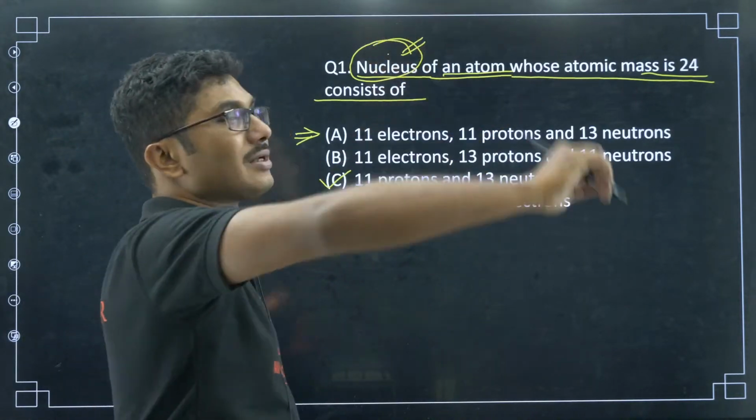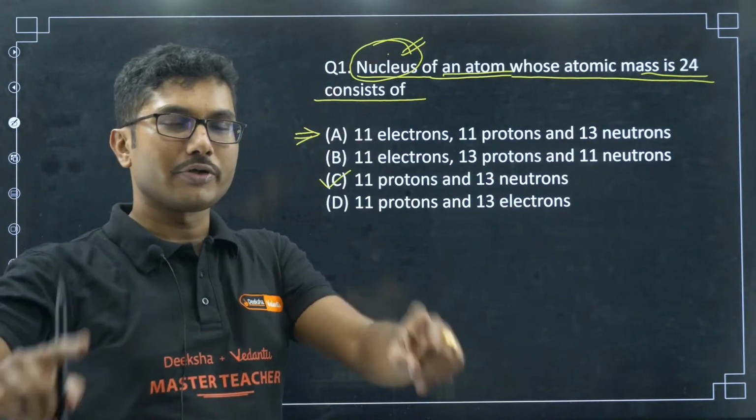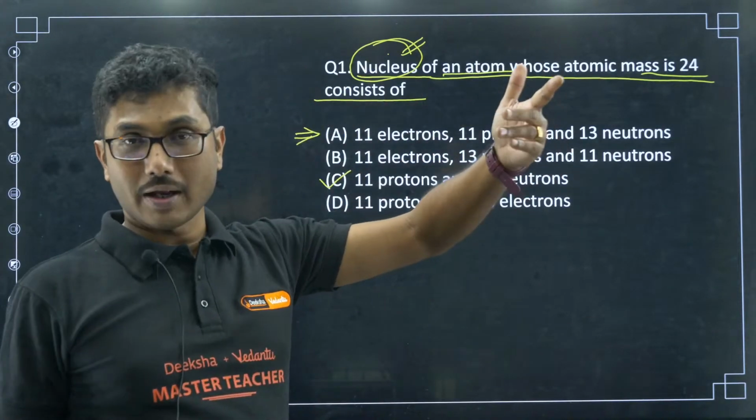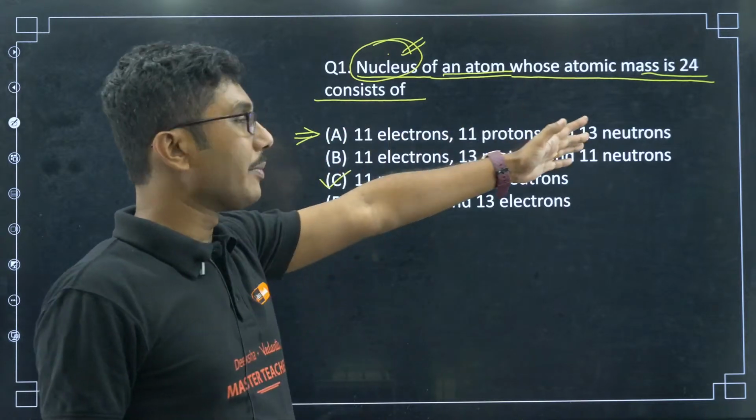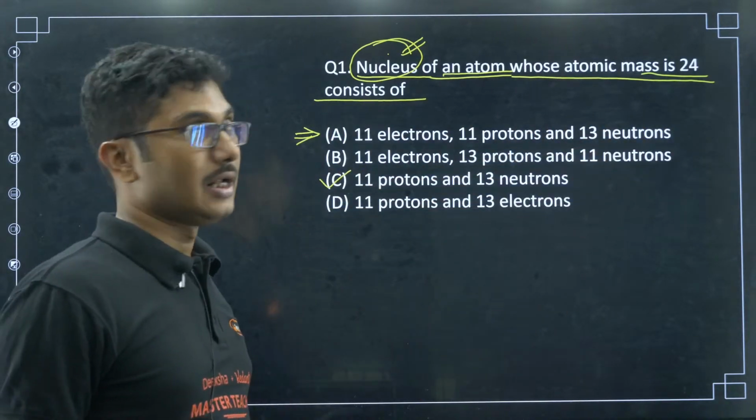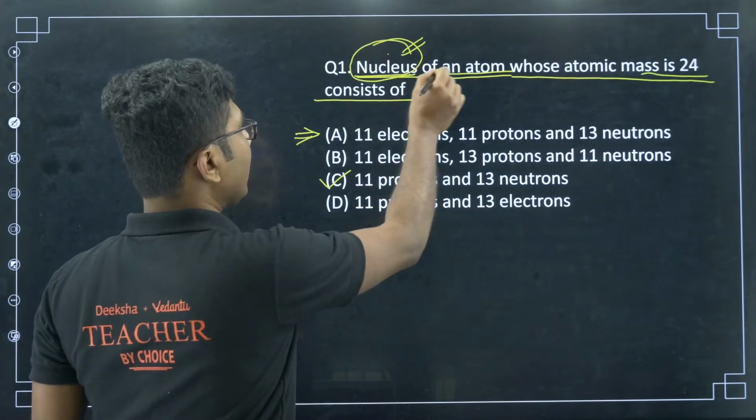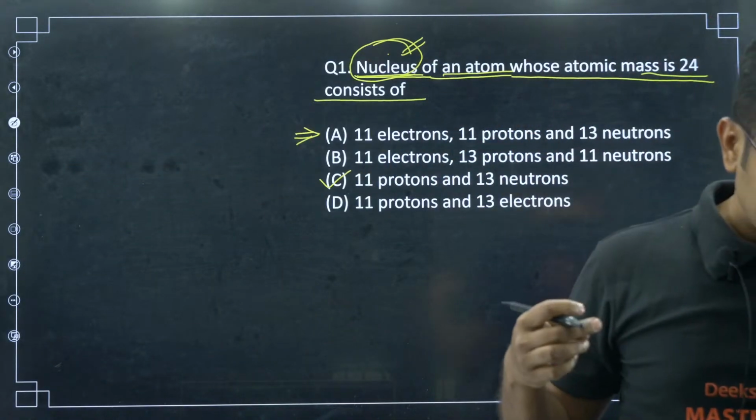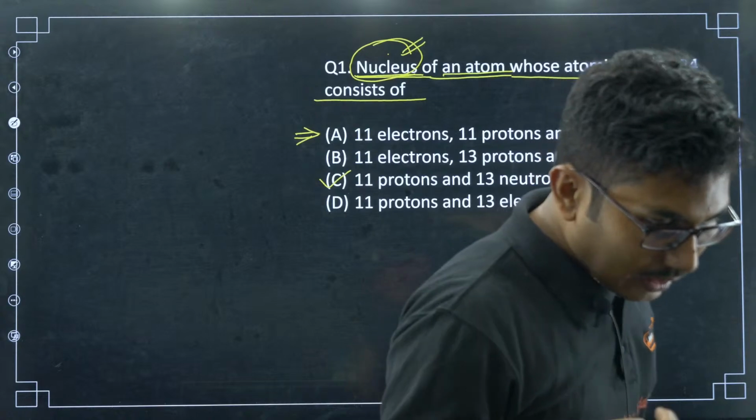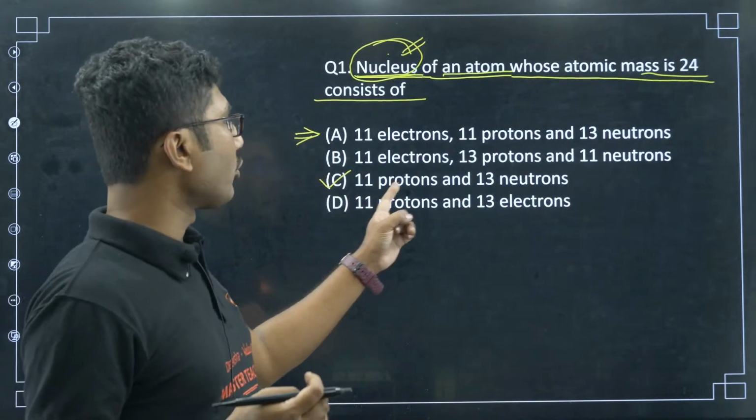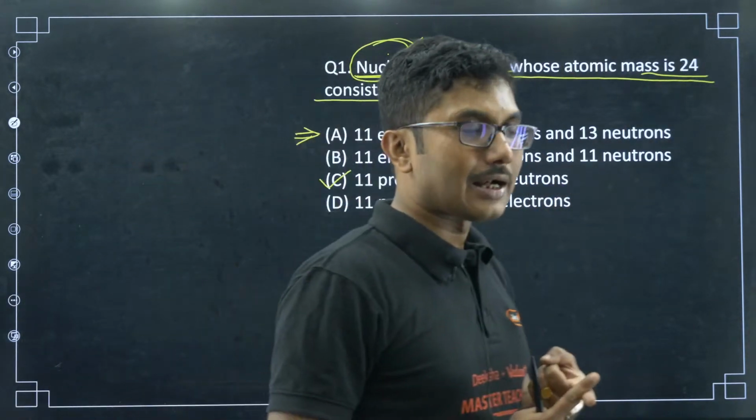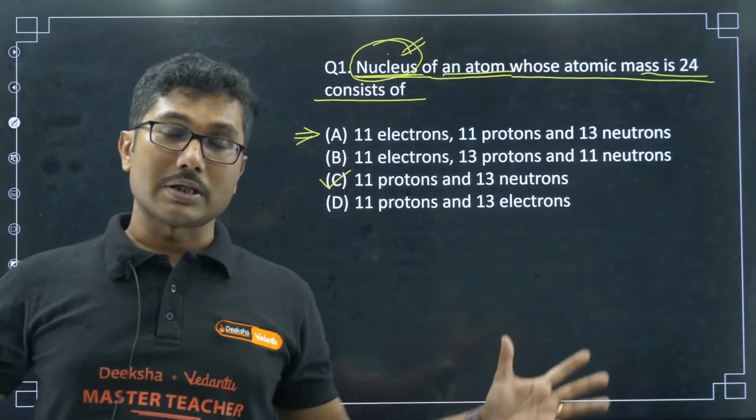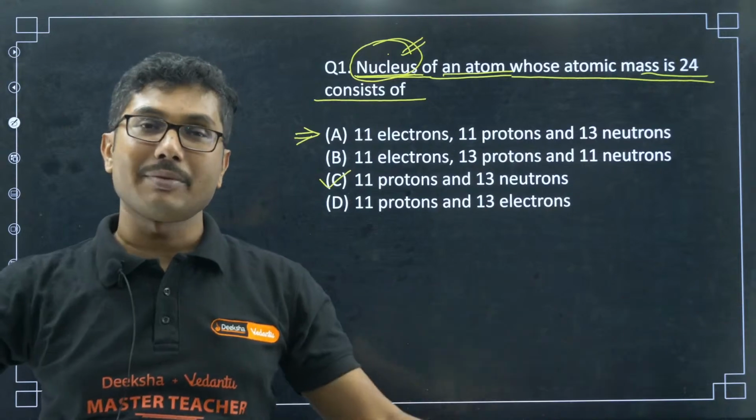If the question had clearly asked what the possible constituents of an atom having atomic mass 24 are, then it would have made sense, but they are talking about the nucleus only. Because they are talking about the nucleus, there is no electron in the nucleus. Yes, 1C is the correct answer. Proton and neutron. That's what I am saying. There are no electrons inside the nucleus. Electrons are there in the atom itself.